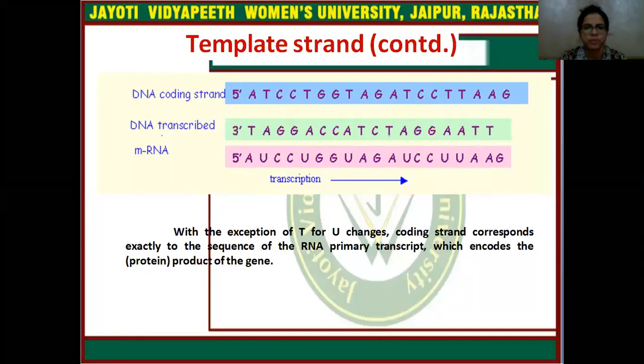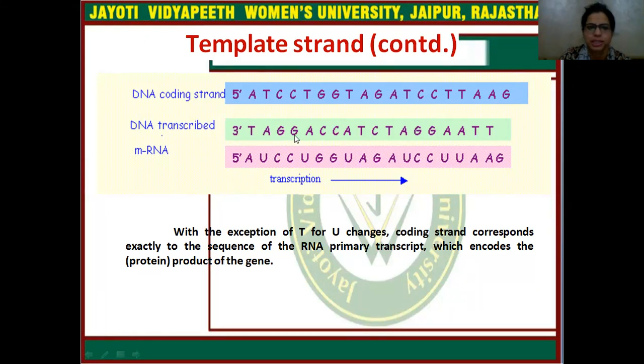We can understand this more by a diagrammatic representation. You can simply see this is the DNA, which is the template strand. It is basically used for the transcription process, and all the sequences are complementary with the messenger RNA molecule. This strand, which is used in the transcription process, is known as the template strand, and the opposite DNA strand is basically similar to the messenger RNA except for uracil.